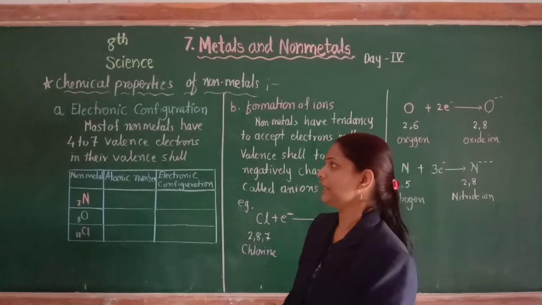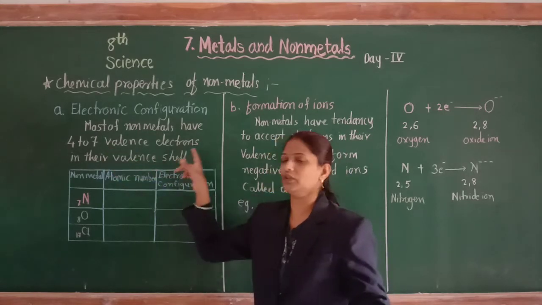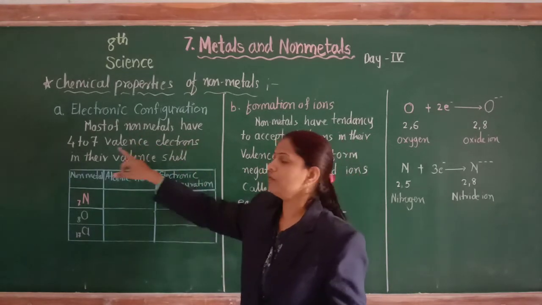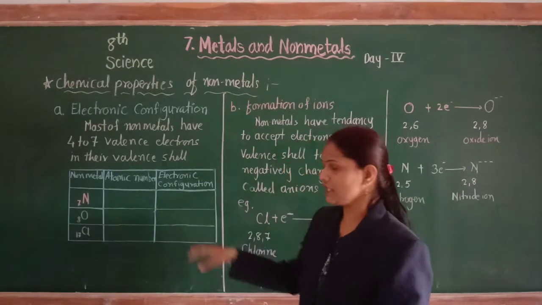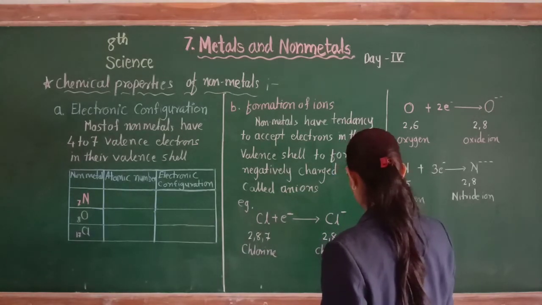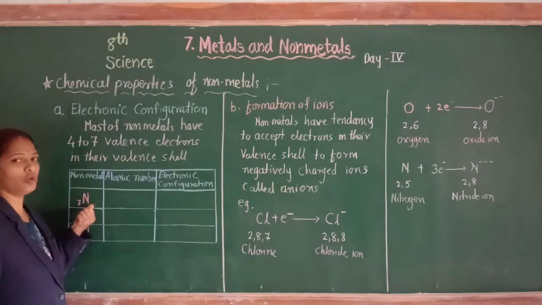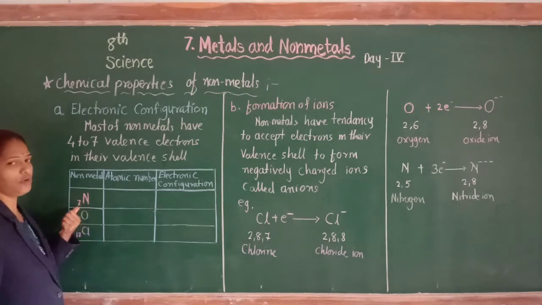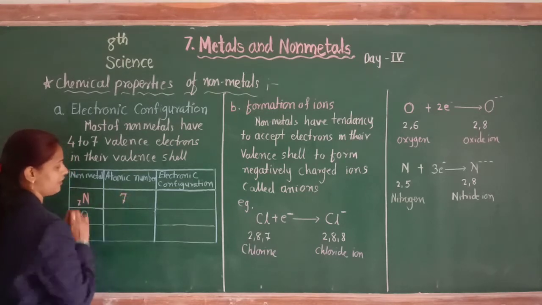We have already learned that metals have 1 to 3 valence electrons in their valence shell. So here the difference is that non-metals have 4 to 7 valence electrons in their valence shell. Let's see examples of non-metals. The first example is nitrogen. Nitrogen is a non-metal, and its atomic number is 7.